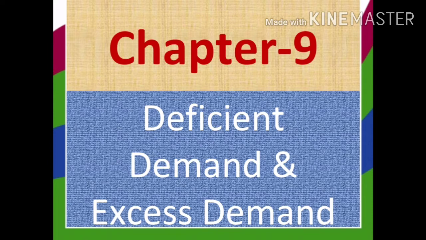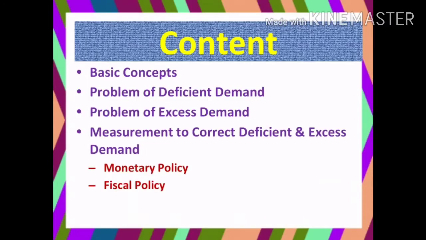So we will be learning about the problem of excess demand and the problem of deficient demand. What are the measures to correct them? So what are the changes in government spending, taxes, money supply? All these we will be learning in this chapter. Let's enter into the topic.